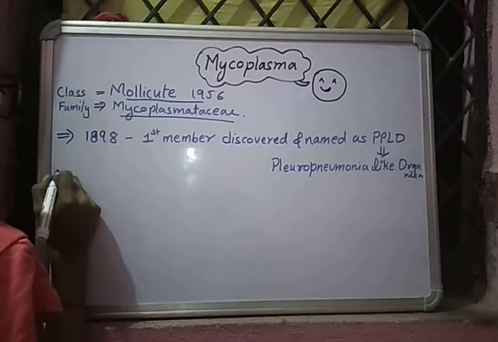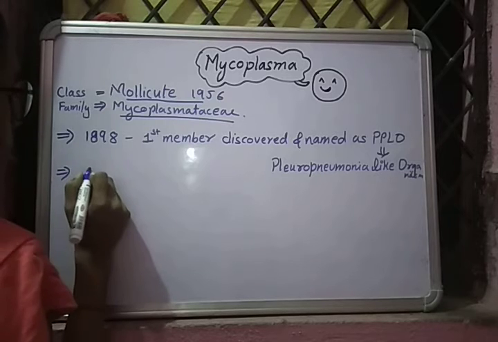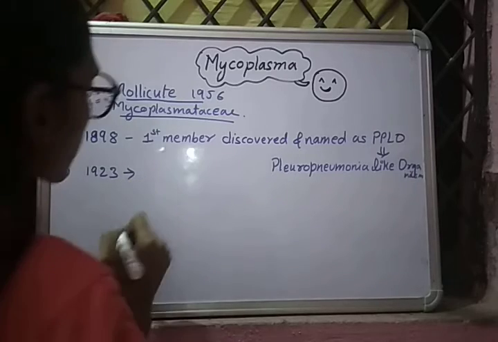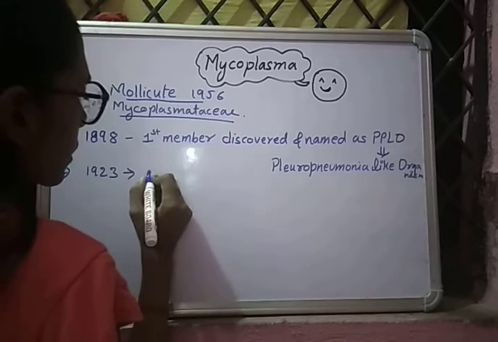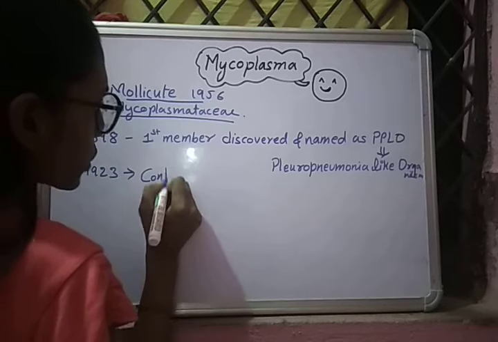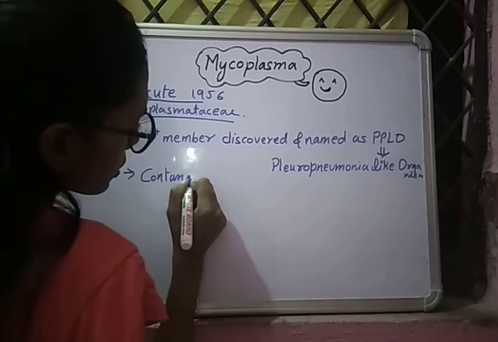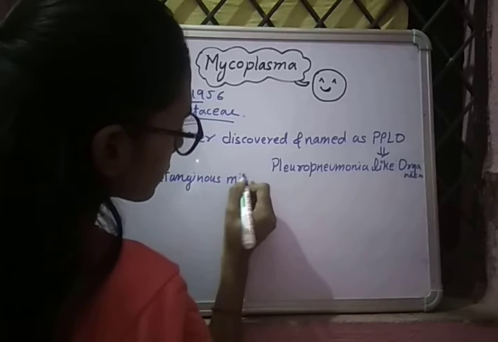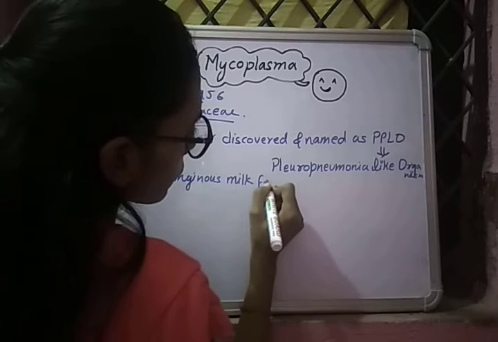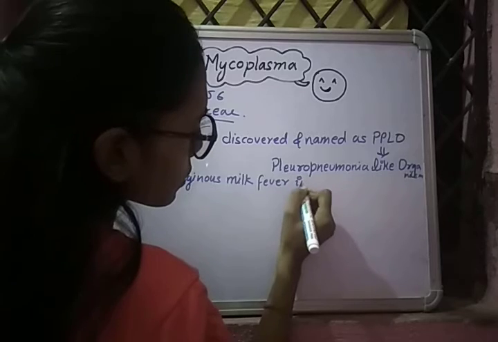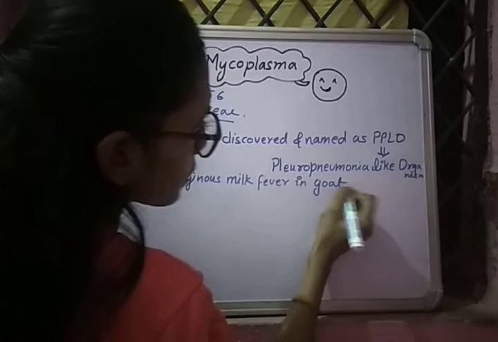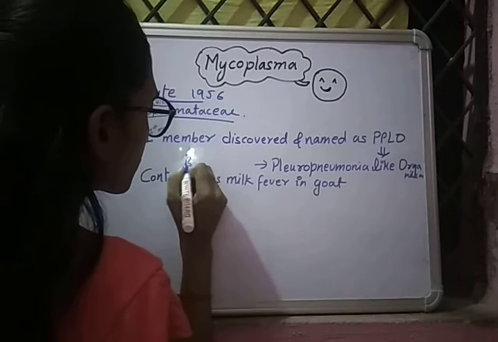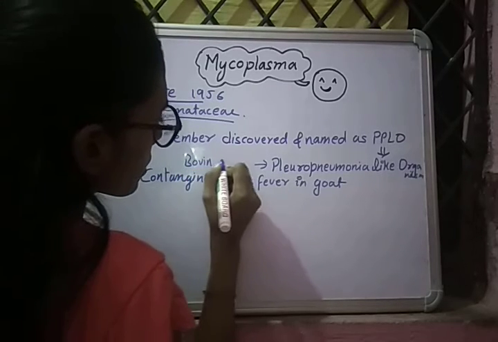Then in 1923 it was successfully cultured from contagious milk fever in goat, and that is from sheep, bovine sheep.